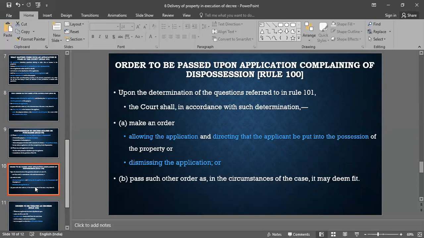Upon the determination of the questions referred to in Rule 101, the court shall, in accordance with such determination, make an order allowing the application and directing that the applicant be put into possession of the property, or dismissing the application, or pass such other order as the circumstances of the case may deem fit. In this case, court can make an order to allow the application and direct that the applicant be put into possession of the property, or court may also dismiss the application if it does not hold any merit. Court can also pass such other order as it may deem fit after the adjudication of the application.